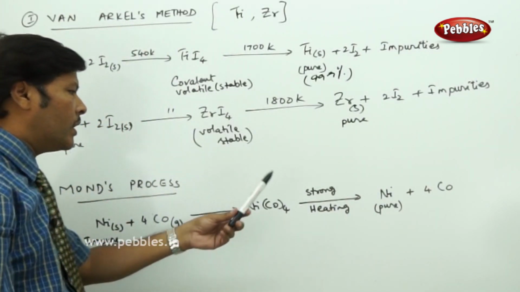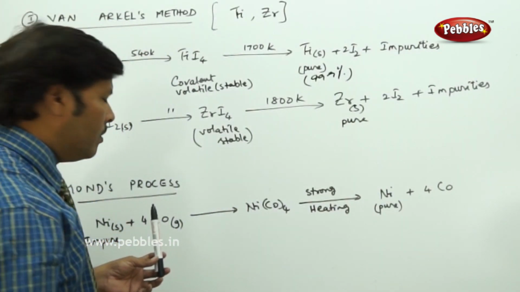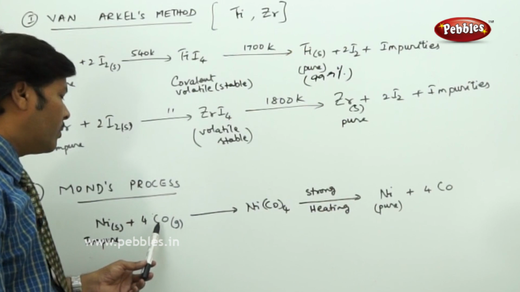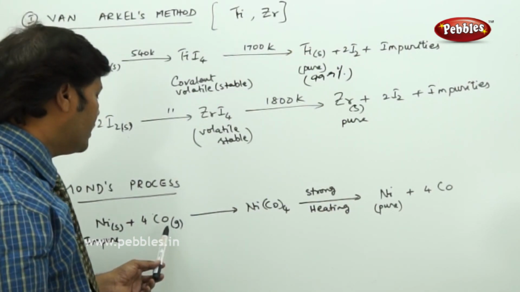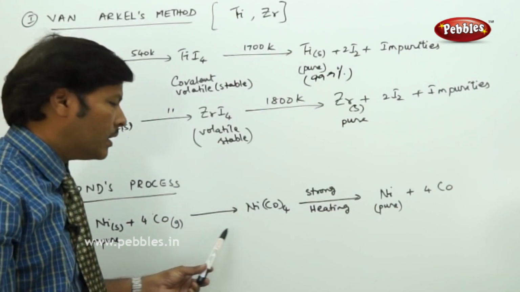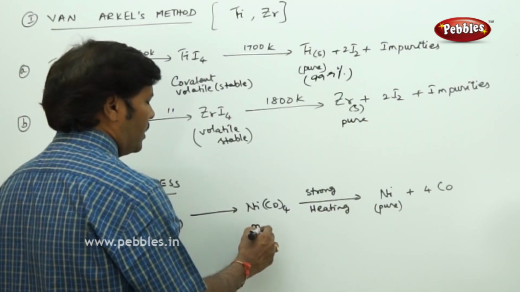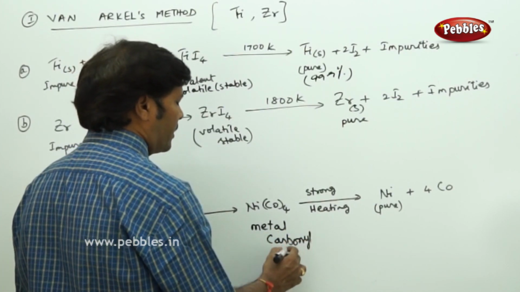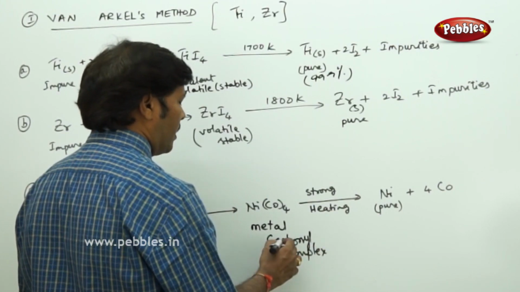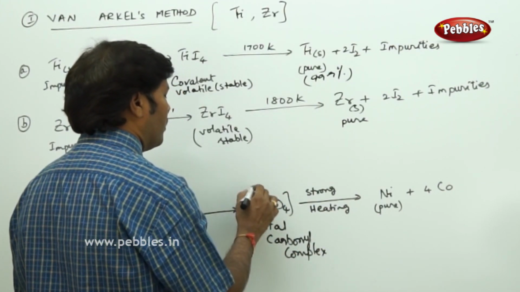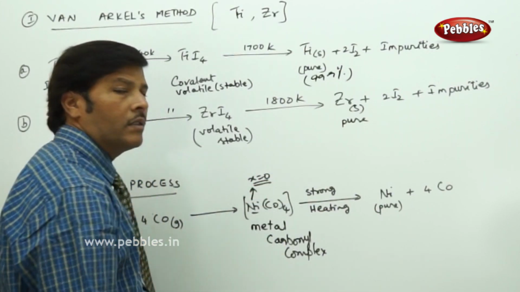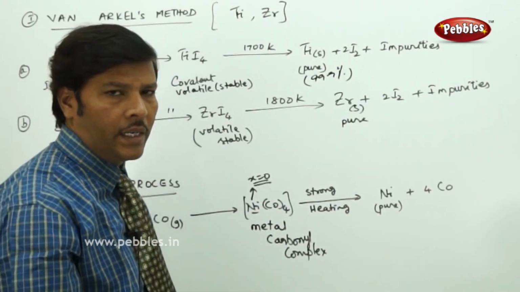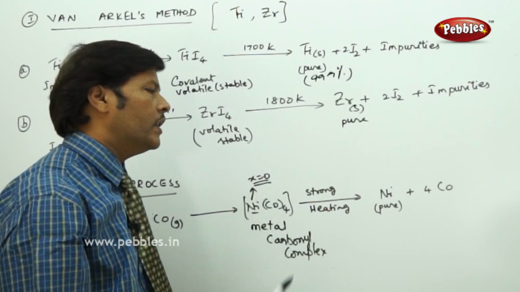Likewise, if you want to prepare pure nickel, it is subjected to a special process called the Mond process. First we take the impure nickel, then you treat it with 4 moles of carbon monoxide gas, the carbonyl molecules, and it gives a metal carbonyl complex. In metal carbonyls the oxidation state of the metal is always 0, because it is coordinated with neutral ligands. So that's why the oxidation state of nickel becomes 0.